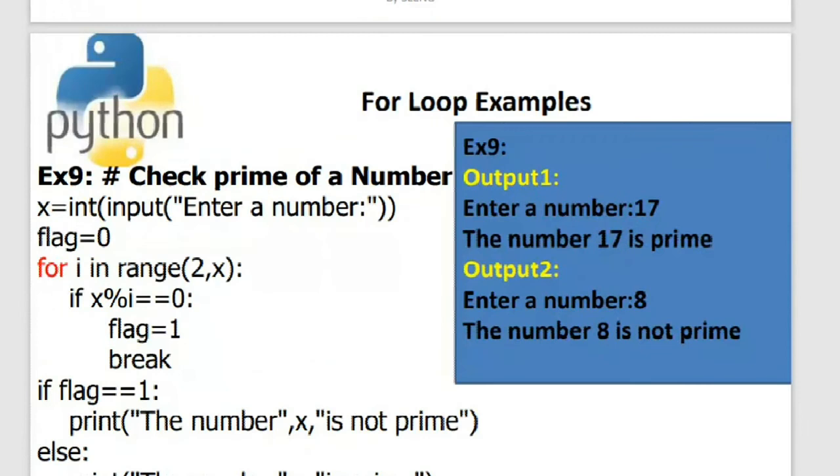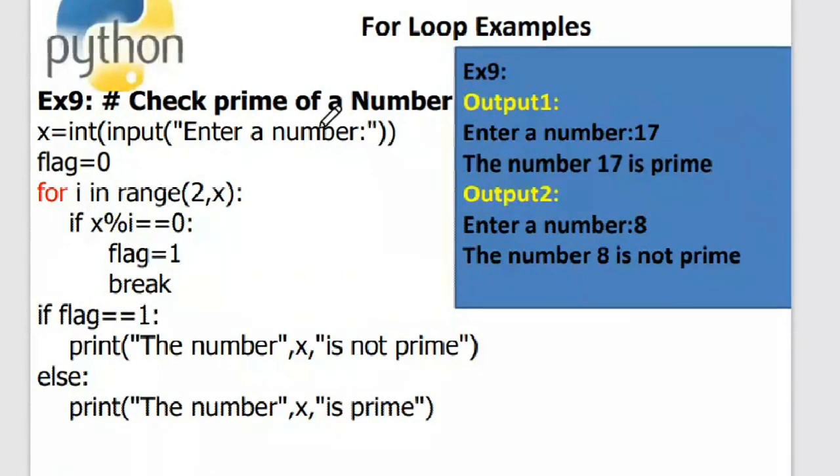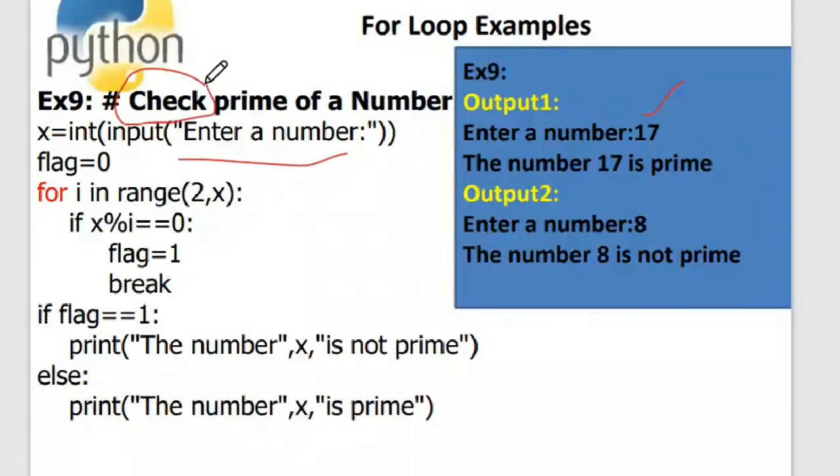Next example. This is the next example wherein I'm checking whether a given number is prime or not. So I have written certain logic over here. You can apply any of the logic that you want. So I am taking in the number, say I have taken 17. Whenever you're checking, if there is a question like check, it means that there will be two outcomes, whether it will be true or false, or prime or not prime. So you always have to generate two outputs for such kinds of checking problems. Okay, right.